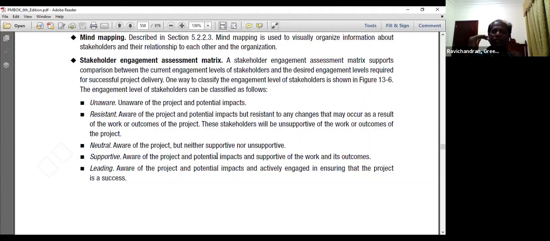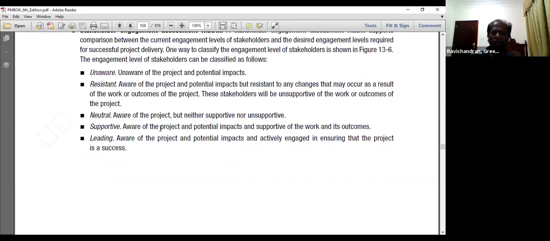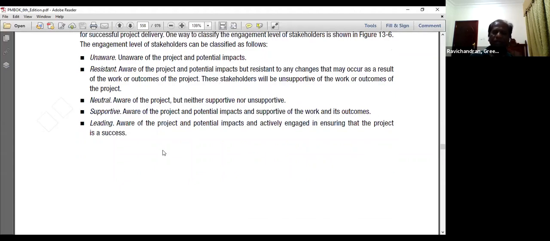We are already used to the previous methods. We don't want to make any changes. They don't understand and they always resist. These stakeholders will be unsupportive of the work and outcome of the project. Neutral, they are aware of the project, but neither supportive nor unsupportive. Supportive, they are aware of the project and potential impact, and supportive of the work and its outcomes. Leading, aware of the project and potential impact, and actively engaged in ensuring the project is a successful one.